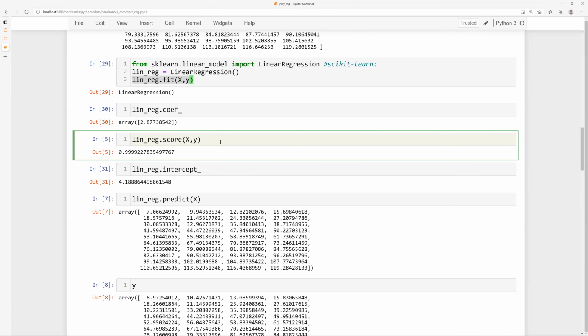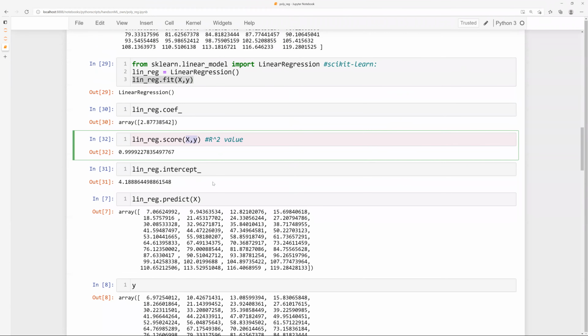It also gives you a score. This score is the R² value. If you have done any kind of statistics, you might have come across this value. It is R². So the score gives you the R² value corresponding to this particular data set x comma y.